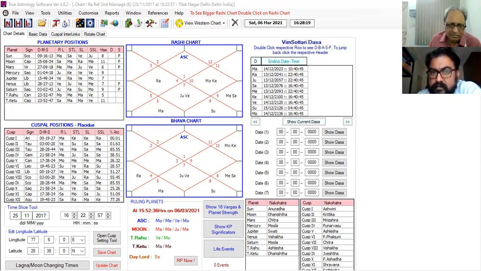The 5th point is we will check the sign rising on the 11th cusp. That is Capricorn, sir. Capricorn is a movable sign. Movable sign indicates an early event. Okay, now we will check the dasha potential.